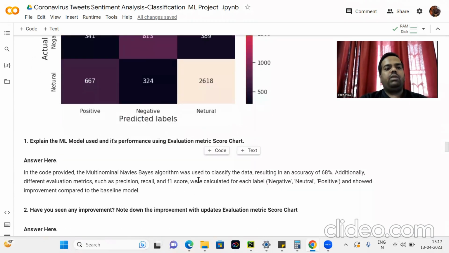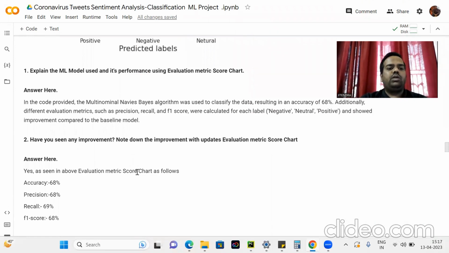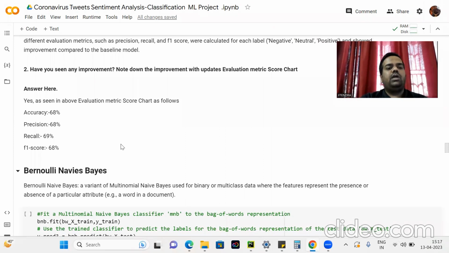Explain the ML model and performance. For the multinomial naive Bayes, the accuracy comes to 68%, and yes, there's an improvement. Accuracy is 68%, precision 68%, recall 69%, and F1 score 68%.